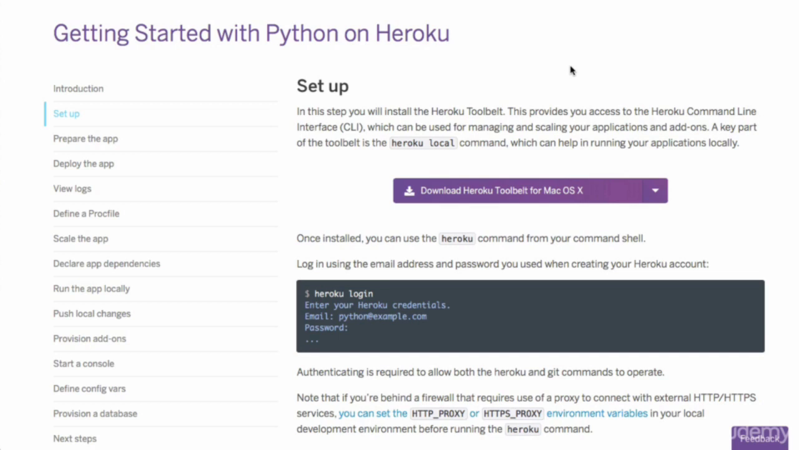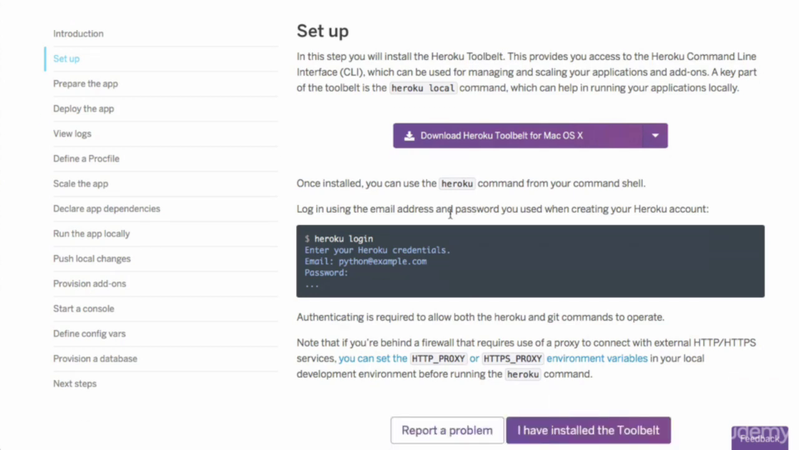Okay, so once you've downloaded and installed the Heroku tool belt, you'll have to do a Heroku login and then enter your Heroku credentials, which is your email and the password you used to sign up for Heroku, inside your terminal. And once you've done that, we are ready to continue and then get started with deploying to Heroku. Okay, I'll see you in the next video.